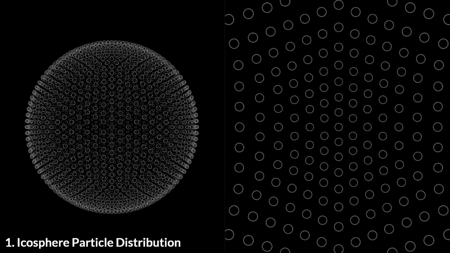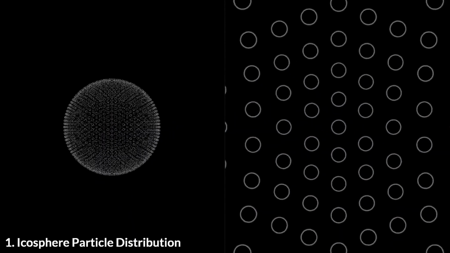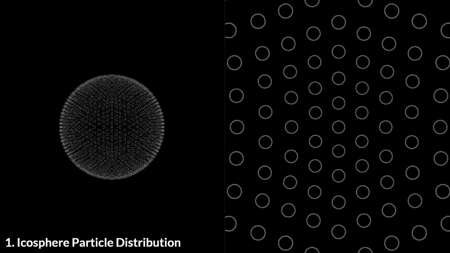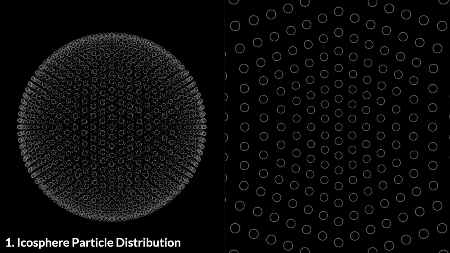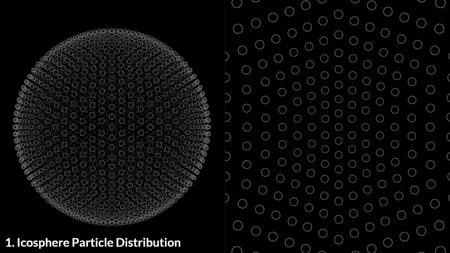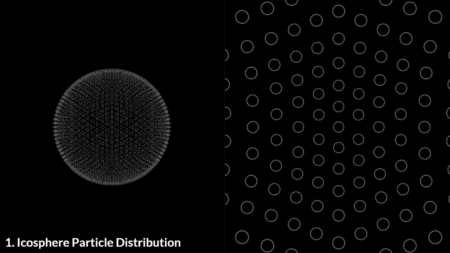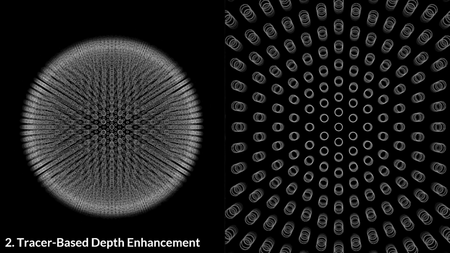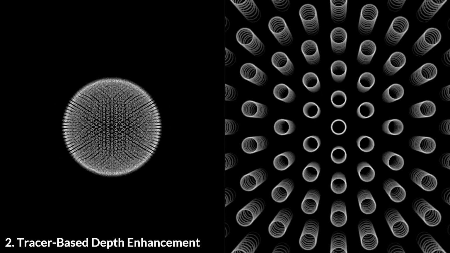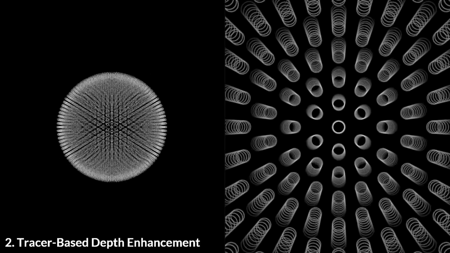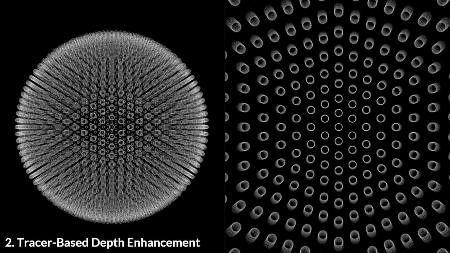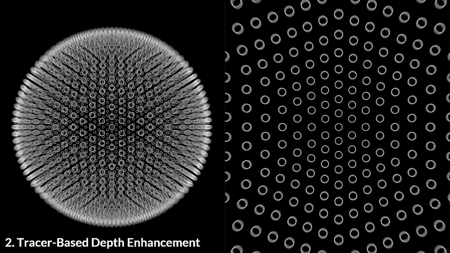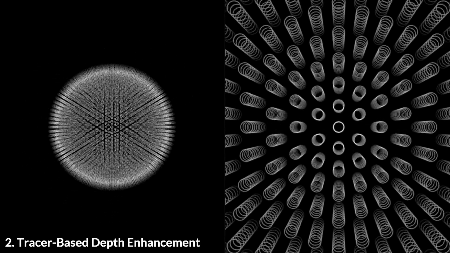We implement these principles in a dynamic particle system that uses an icosphere distribution for uniform geodesic spacing, with particles expanding during inhalation and contracting during exhalation to provide spatially coherent depth cues that mirror the user's breathing rhythm. Building on this foundation, visual tracers embed depth perception directly into particle motion. These short-lived trails follow particle movement during sphere expansion and contraction, forming cone-like patterns that provide clear three-dimensional spatial references without relying on recognizable objects or semantic cues.